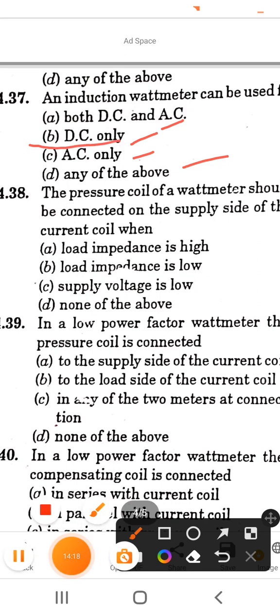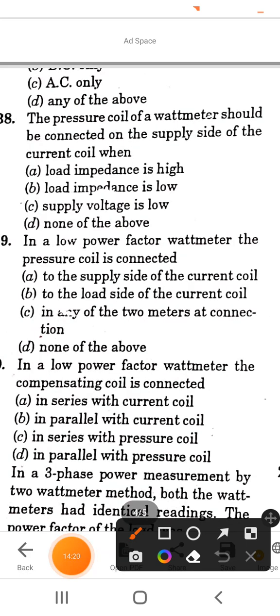So next question is, the pressure coil of a wattmeter should be connected on the supply side of the current coil when: options are load impedance is high, load impedance is low, supply voltage is low, and none of the above. So the correct answer of this question is option A, load impedance is high.